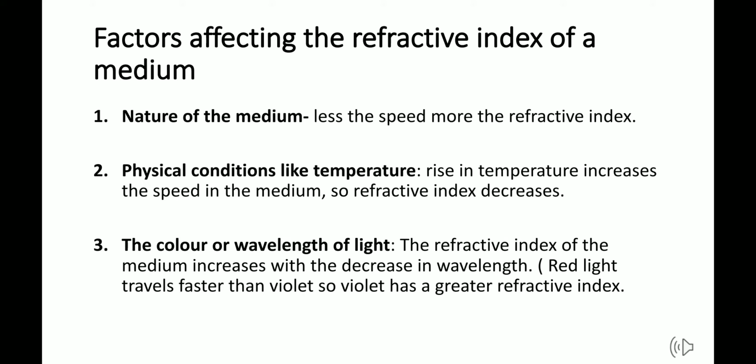Third point, the color or wavelength of light. The refractive index of the medium increases with the decrease in wavelength. So if wavelength decreases, refractive index will increase. You can see this from the formula which we have studied right now. Now red light travels faster than violet light. So violet has a greater refractive index, because violet is slower in speed as compared to red. Okay, so we move further.